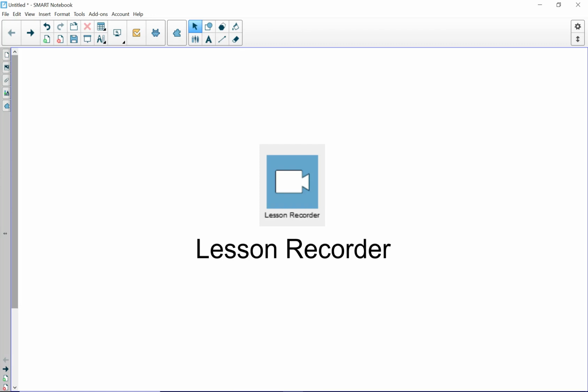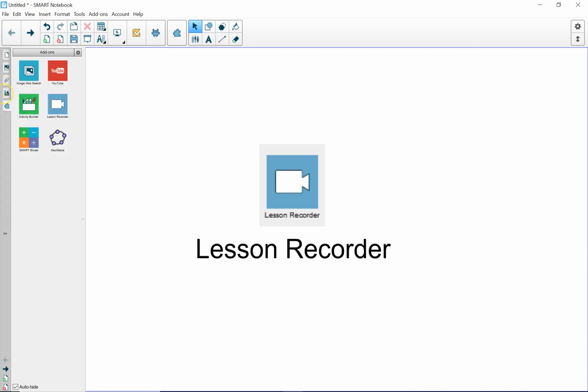In this short video tutorial, we're going to see how to use one of Smart Notebook 17 add-ons known as the Lesson Recorder. Like the other add-ons, it can be found under the puzzle piece icon over here on the left-hand side. And when I bring it out, you'll see that the Lesson Recorder is in the center right there. So the Lesson Recorder allows you to record the actions on one Smart Notebook page and then play them back either for yourself during your lesson or for your students if you share the Smart Notebook file.